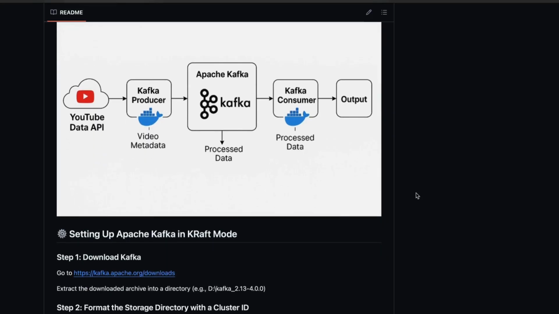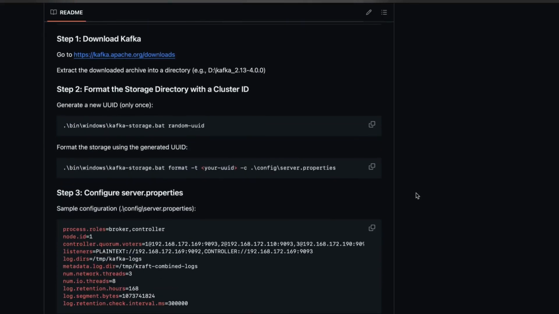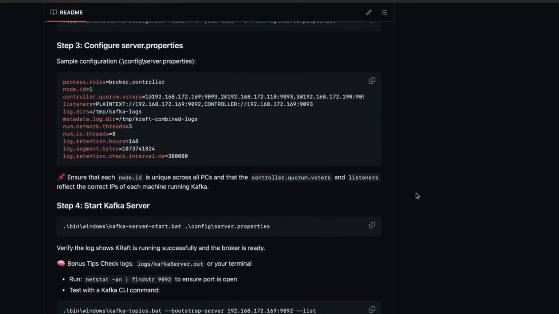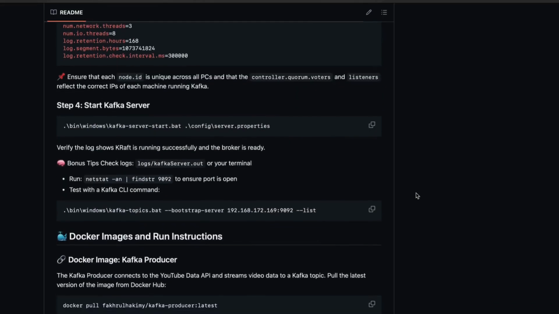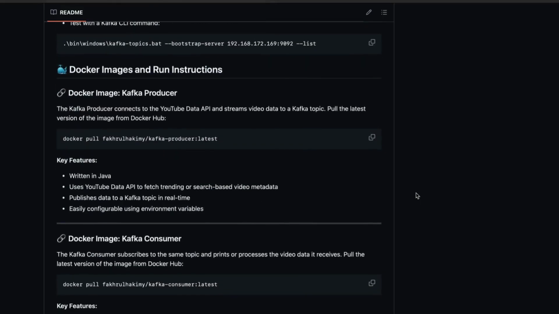Everything ran inside Docker containers, which made it easier for the team to run and test the system consistently on different machines. In the end, the system successfully streamed live video metadata, proving that our setup works.